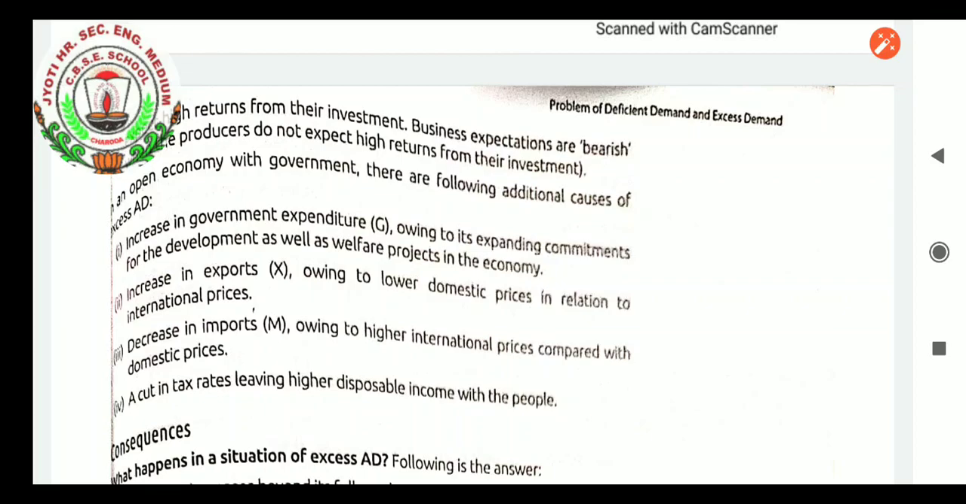Increase in exports owing to lower domestic prices in relation to international prices. Decrease in imports owing to higher international prices compared with domestic prices. A cut in the tax rate, leaving higher disposable income with the people. So these are the factors which will increase the demand for goods. Aggregate demand will be increasing. Then in the next class I will be explaining all these factors one by one once again.